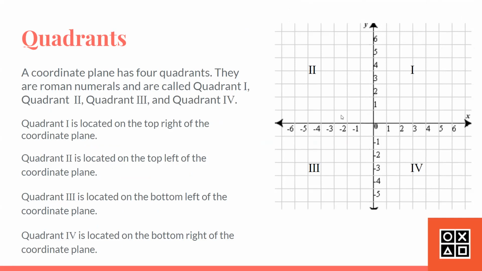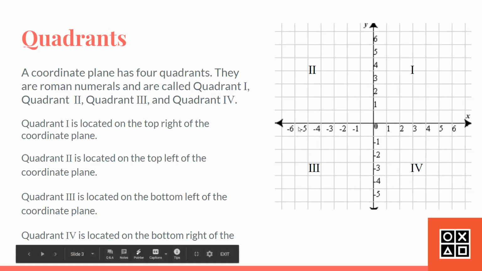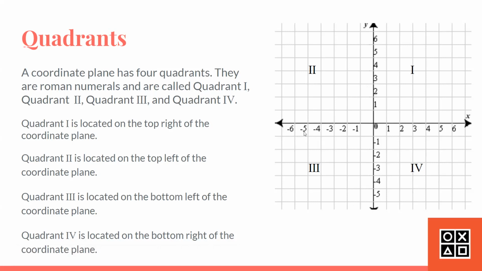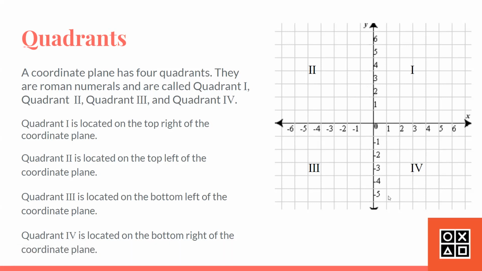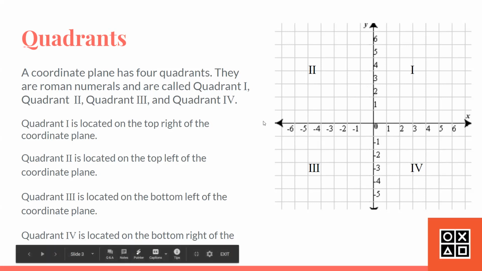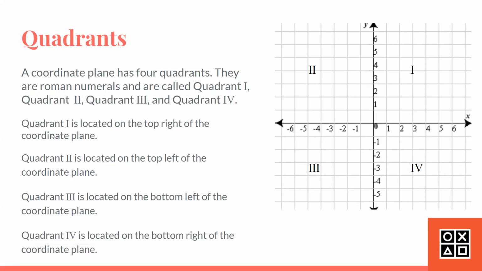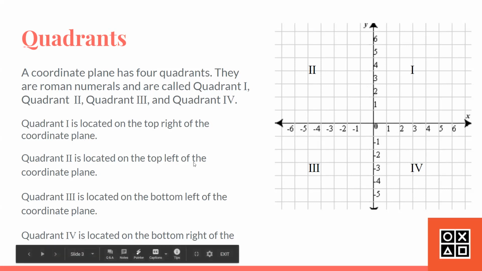The top left of the coordinate plane is quadrant 2, and whatever point is in this quadrant is part of quadrant 2. The third quadrant is the bottom left here, and whatever point comes into contact with this box is part of quadrant 3. And quadrant 4 is the bottom right, and whatever point is in this box is part of quadrant 4. So as you see here, quadrant 1 is located on the top right of the coordinate plane, quadrant 2 the top left, quadrant 3 the bottom left, and quadrant 4 the bottom right.